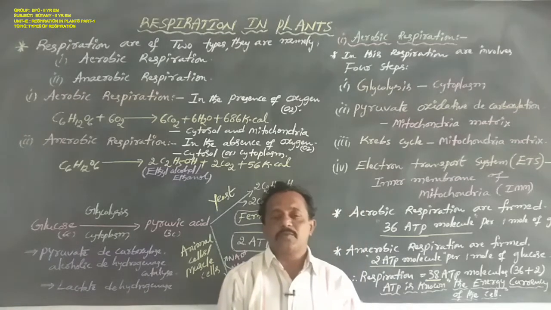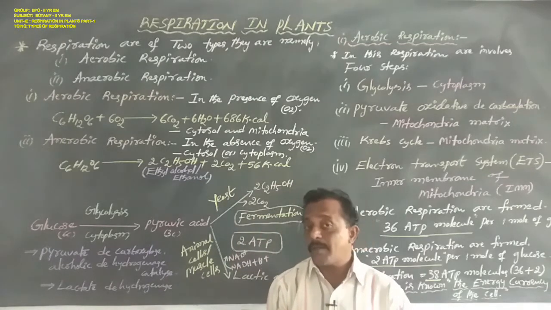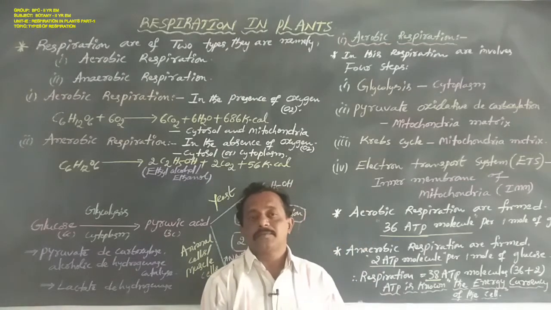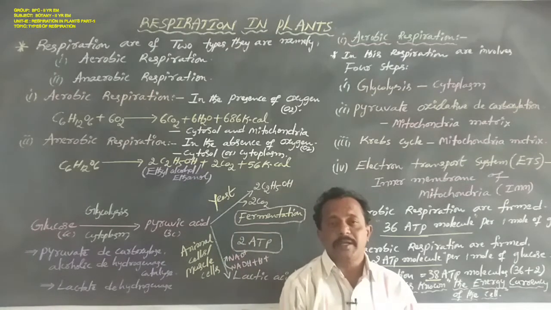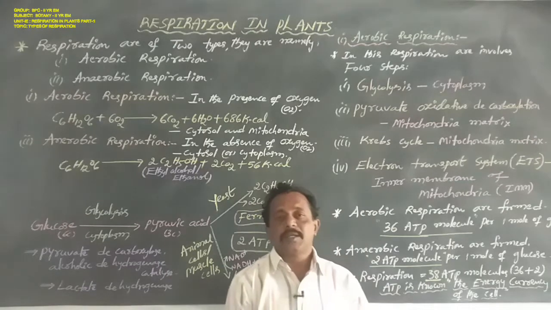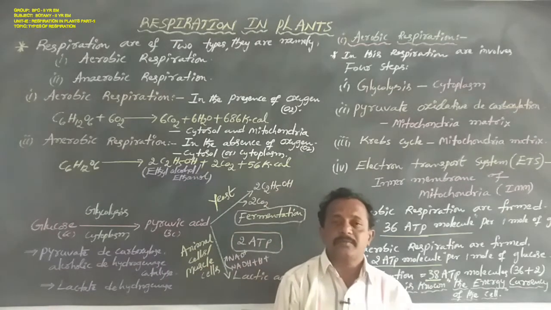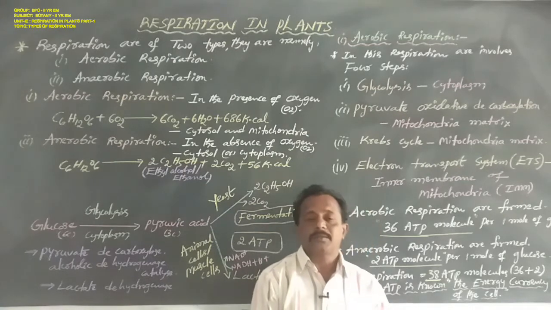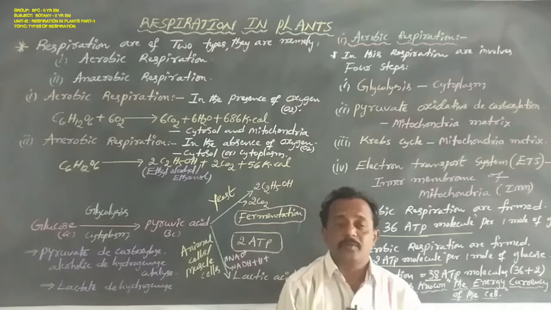In this photosynthesis process, one type of carbohydrate like glucose, sucrose and starch is formed. At the same time, oxygen is produced. These two are utilized in the respiration process.